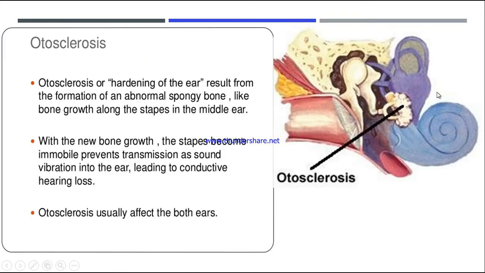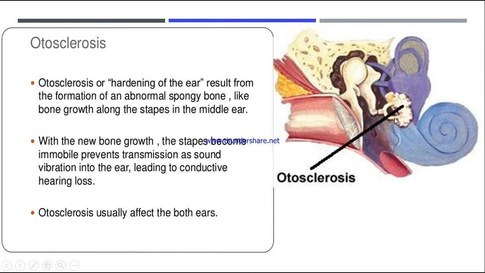So let us see the definition. Otosclerosis, or otospongiosis, means hardening of the ear. It results from the formation of an abnormal spongy bone-like growth along the stapes in the middle ear. Like I said, if there's any abnormal bone growth at the foot of the stapes, this is the stapes, we can see here this U shape.